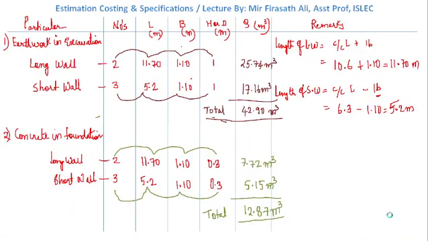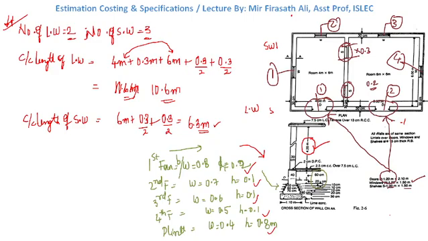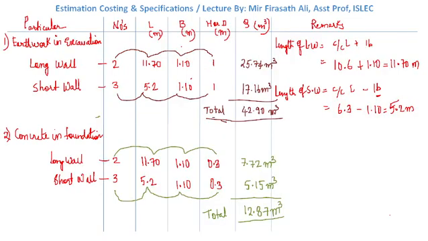Let us recall once again. As you know, we have been given a 2-story 2-room building. For the 2-room building, we need to determine the earthwork in excavation, concrete in foundation, brickwork in foundation and plinth, damp proof course 2.5 centimeter, and brickwork in superstructure. First we found out the earthwork in excavation. We found out the center to center length of long wall and short wall, which we will use all along the problem, and the number of long walls and short walls.